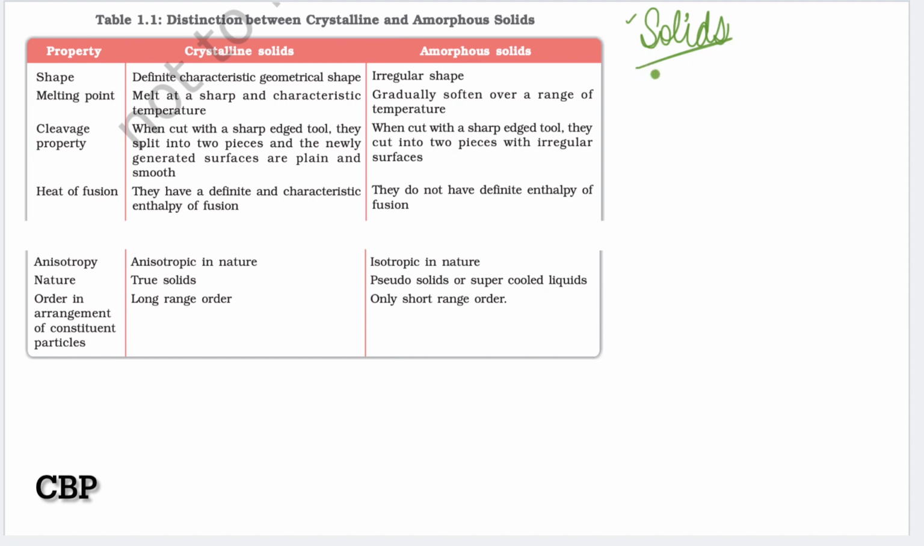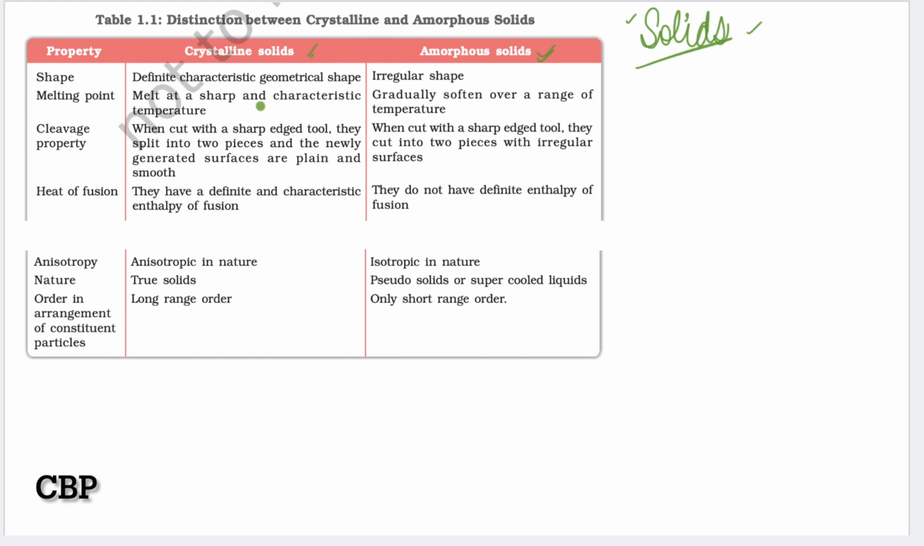Solids have definite shape and fixed volume, and they are rigid. They have distinct boundaries, and they have negligible compressibility. Now, there are two types of solids. The first one is crystalline solids and the second one is amorphous solids.